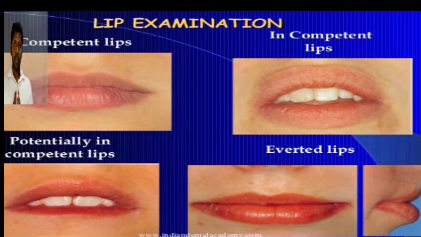But if the patient is having normal lips, but due to the proclined maxillary anteriors, the patient is not able to form a lip seal, with the increase in the activity of the muscles, the patient will be able to form a lip seal, that is called potentially competent lips. There is also another form, that is everted type of lips, that is hypertrophic lips. So these are the various forms with respect to lips.